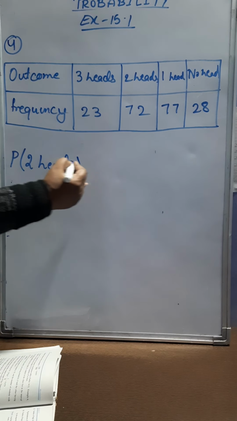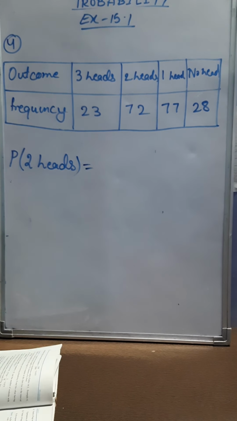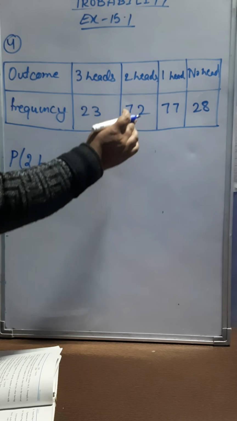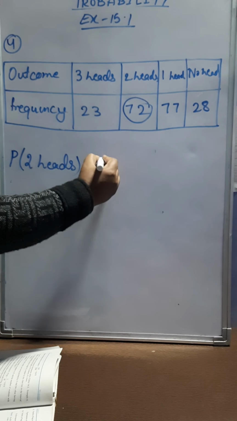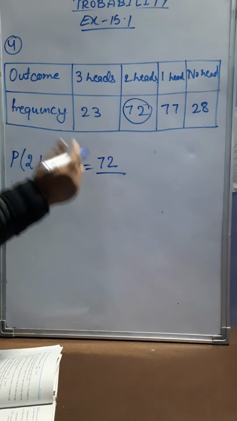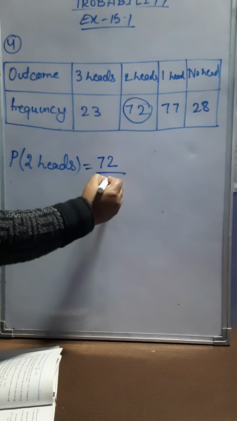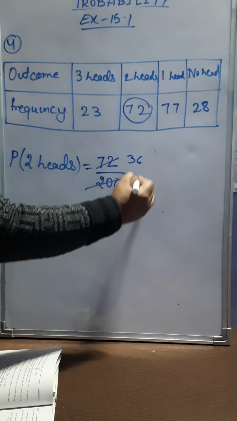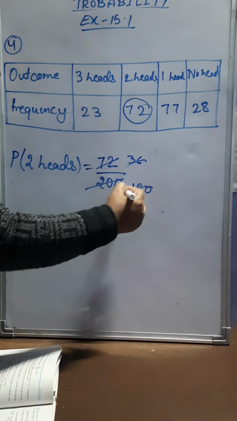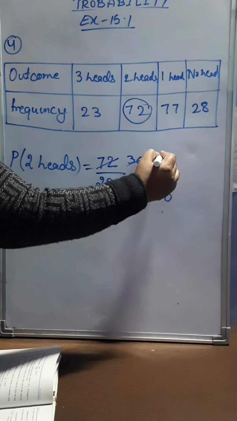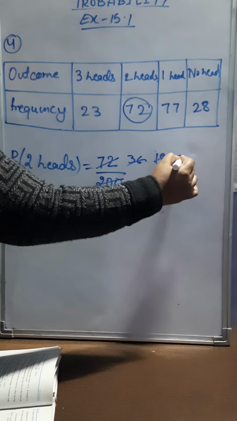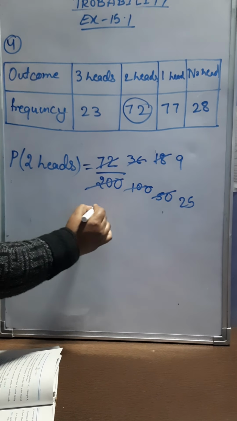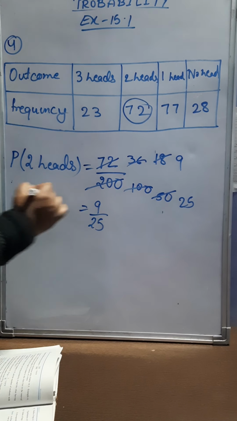So how many times are the coins tossed? It's 200 times. So how many times are we getting 2 heads? 72 divided by the number of times the coins are tossed, which is 200. So you can simplify this. You will get 9 by 25 as the required probability.